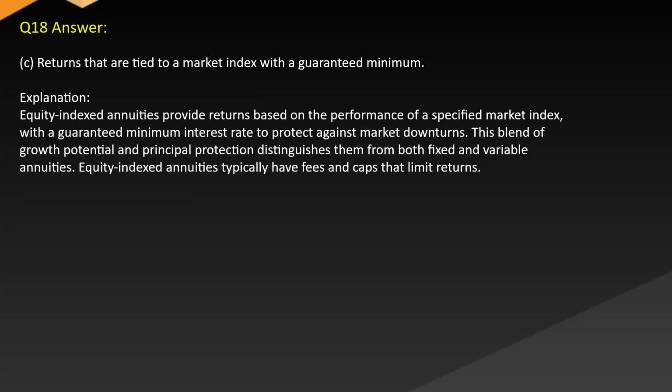Answer C. Returns that are tied to a market index with a guaranteed minimum. Explanation: equity-indexed annuities provide returns based on the performance of a specified market index, with a guaranteed minimum interest rate to protect against market downturns. This blend of growth potential and principal protection distinguishes them from both fixed and variable annuities. Equity-indexed annuities typically have fees and caps that limit returns.